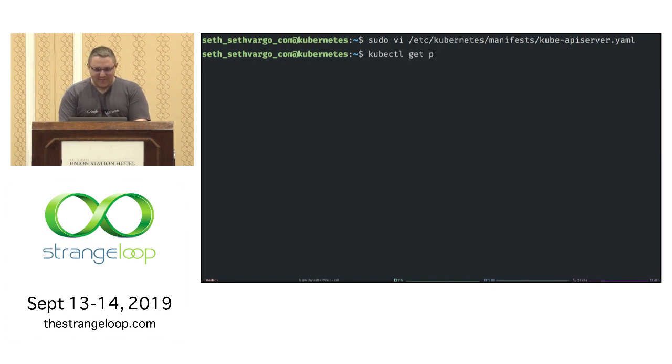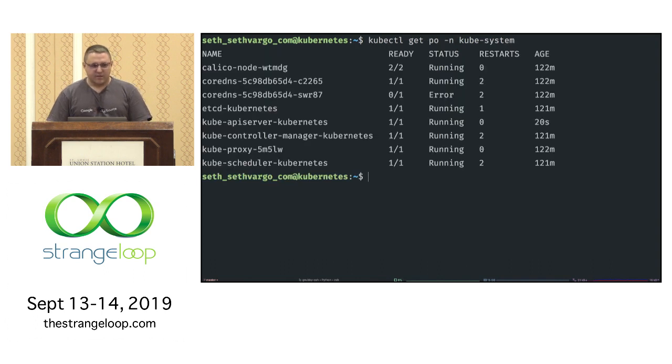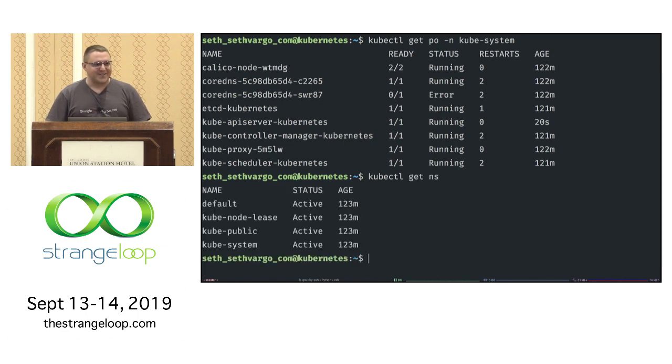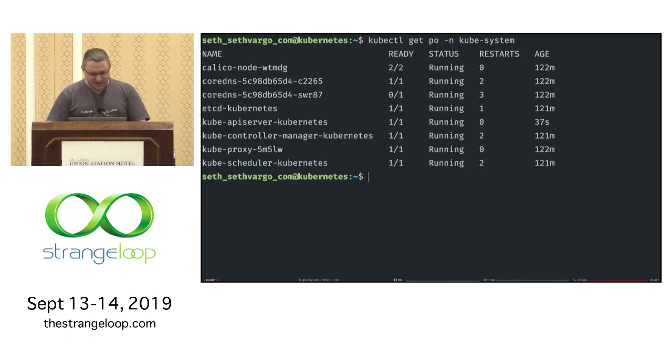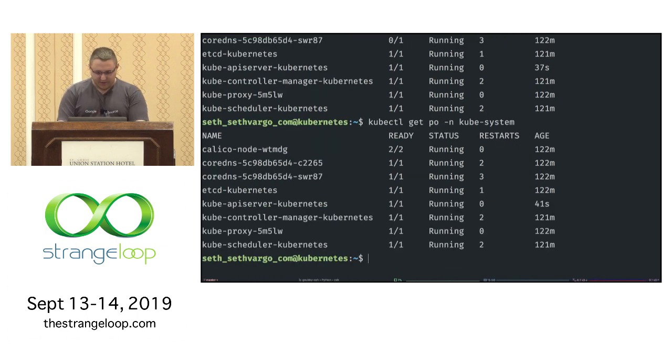So kubectl get pods -n kube-system. You people, you've been typing pods this whole time? You know you can run kubectl get ns instead of namespace too, right? You can go type all those letters out. All right, we're still waiting for that to restart. All right, cool, we're good to go.